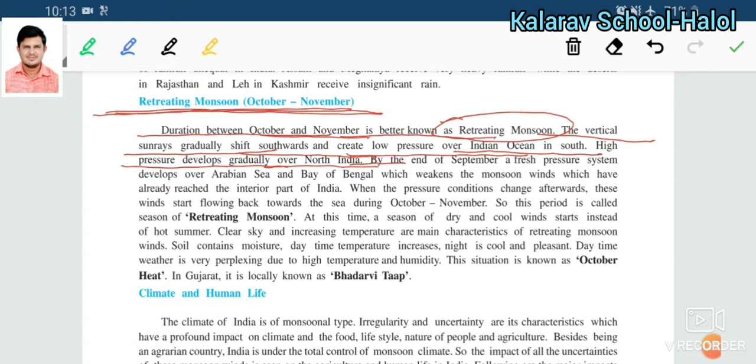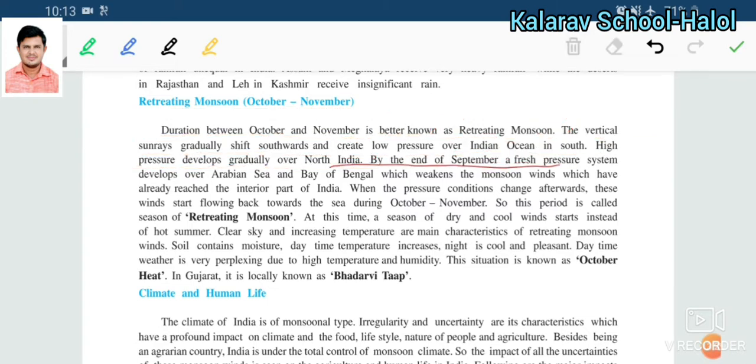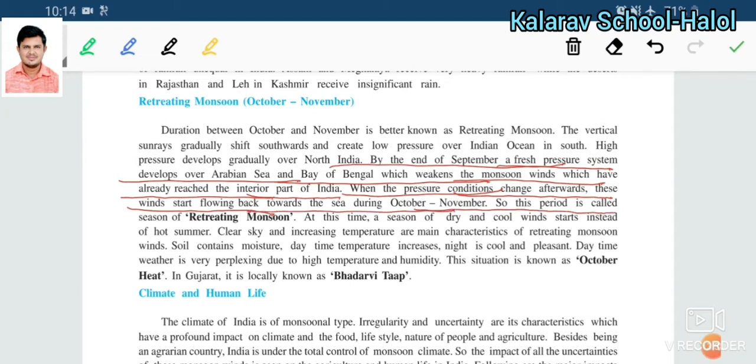By the end of September, a fresh pressure system develops over the Arabian Sea and Bay of Bengal, which weakens the monsoon wind that has already reached the interior part of India. When the pressure conditions change, this wind starts flowing back, turning back towards October and November. So this period is called the retreating monsoon.